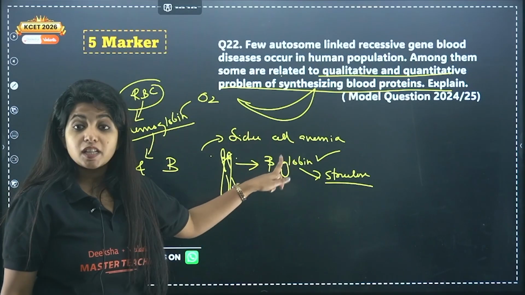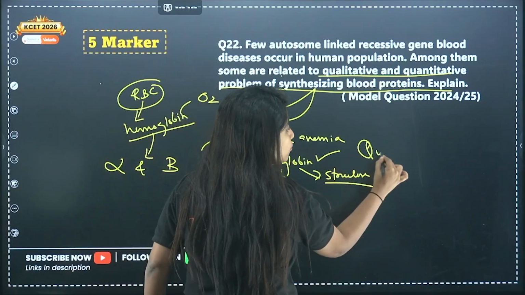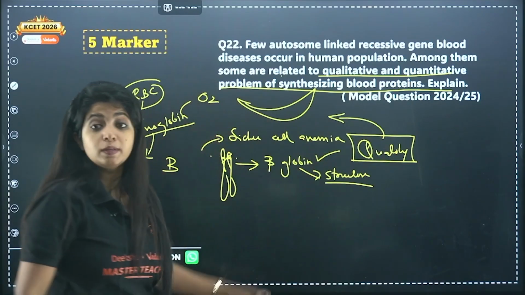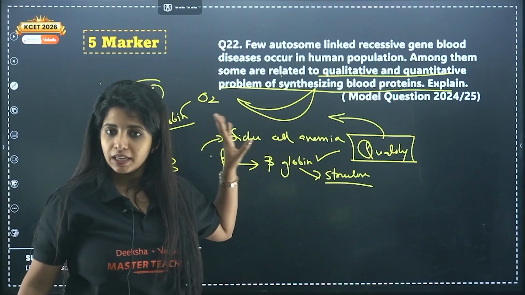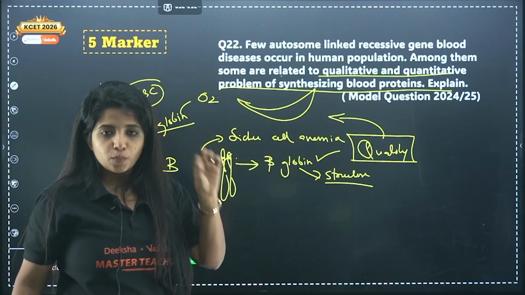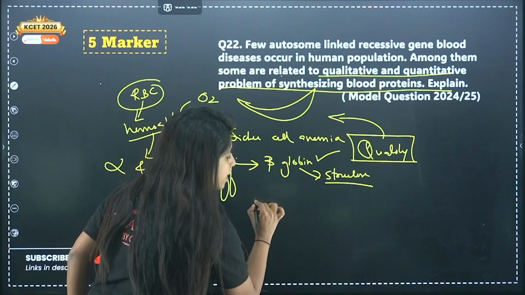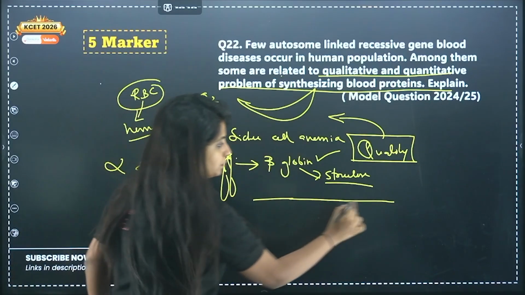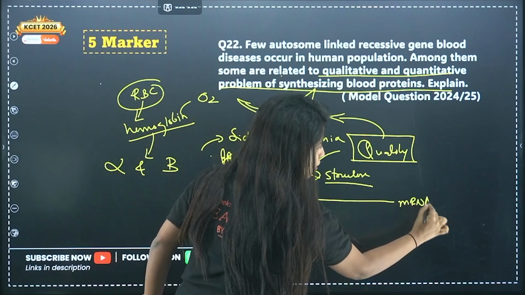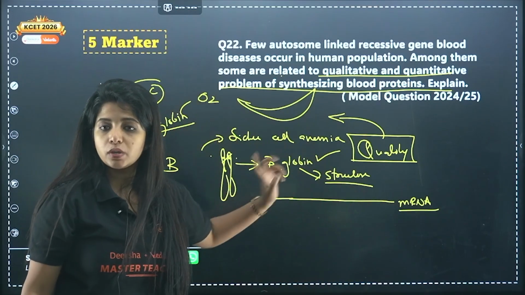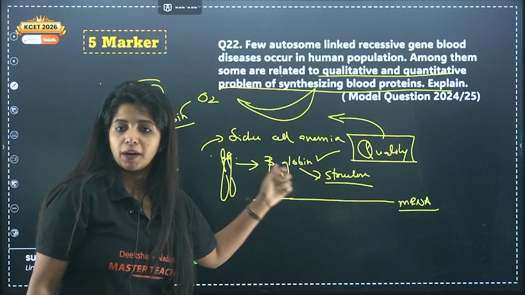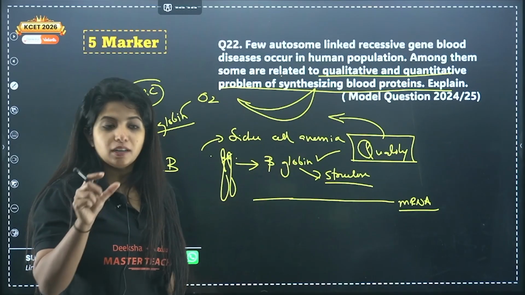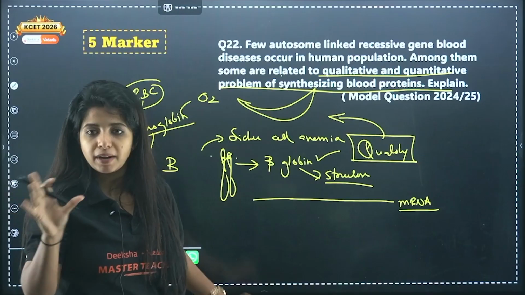So here, it is caused because of the quality of the beta globin chain, which is getting hampered. Right? What exactly happens over here? So, my dear children, suppose we have the mRNA. This mRNA is going to code for the polypeptide of the beta globin chain. This is basically a part of the protein, the basic unit of the protein, you say polypeptide chain.